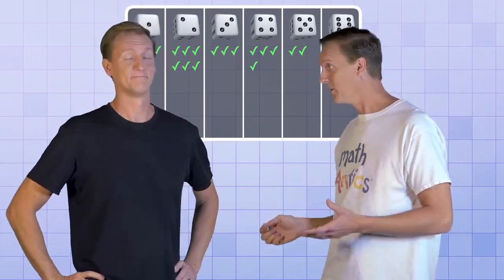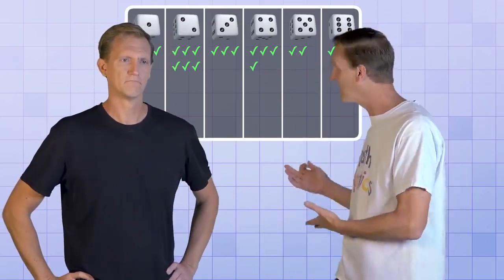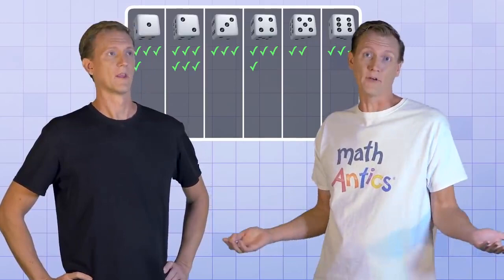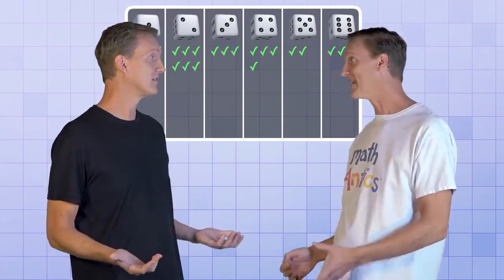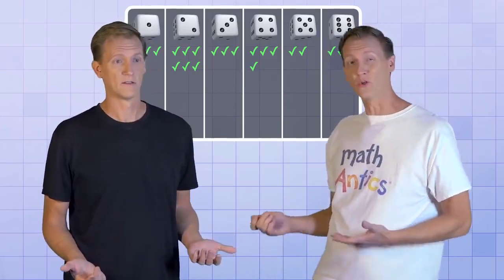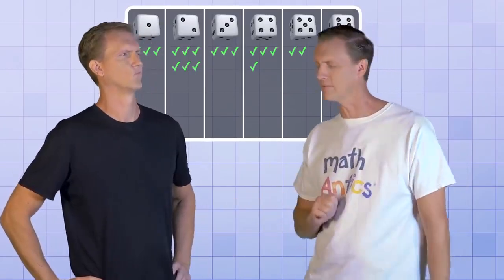Well, remember, we're dealing with things that are random. They're unpredictable. We can't know exactly what will happen, just what will happen on average. So now I have to calculate the average? Well, when we say on average, we mean that the more trials you do, the closer you get to the expected probabilities. Keep watching.